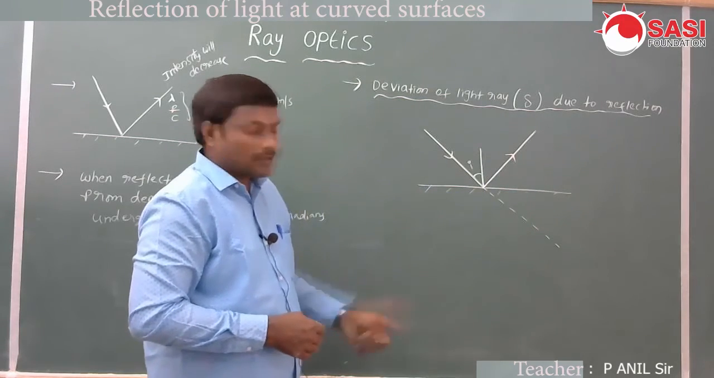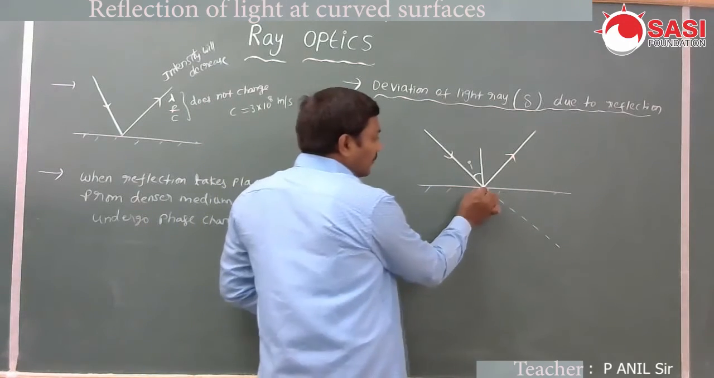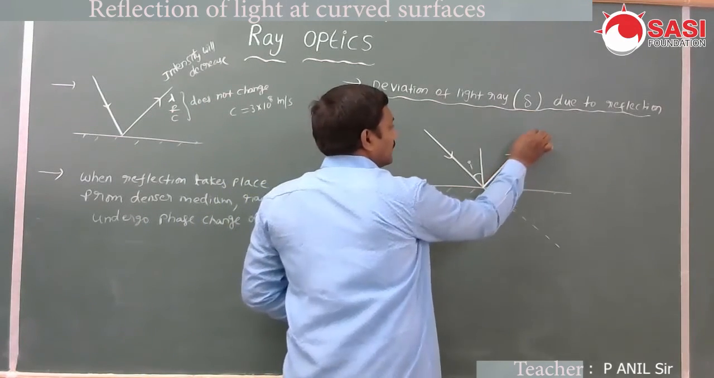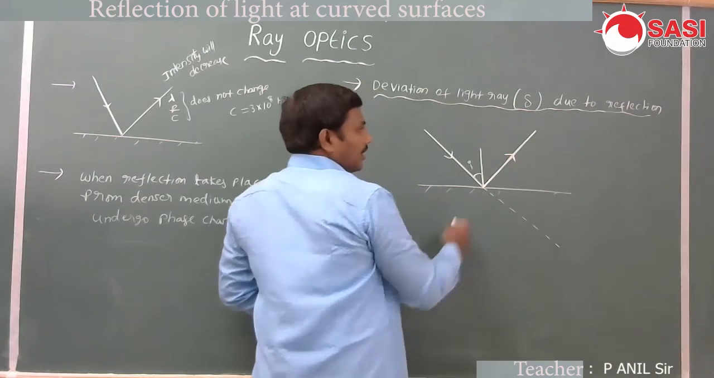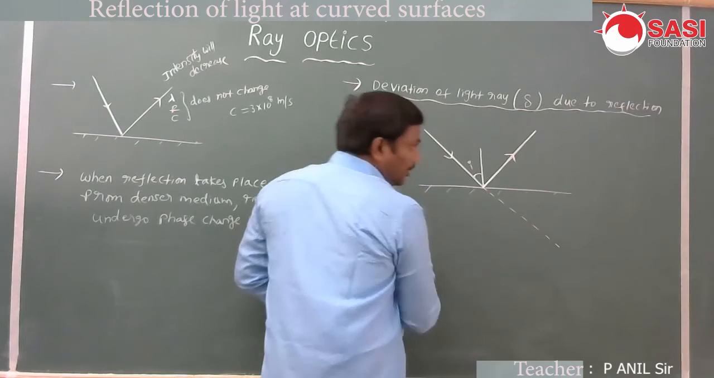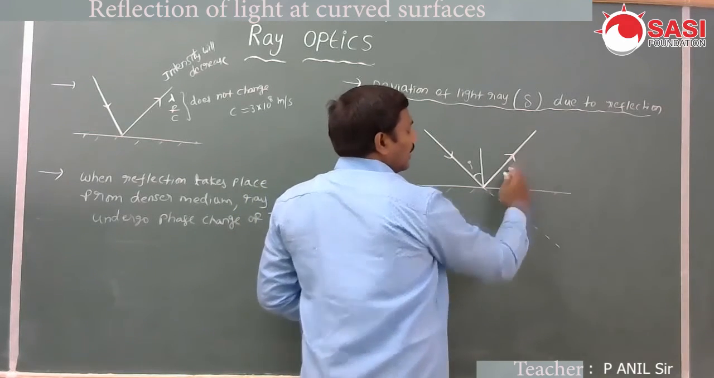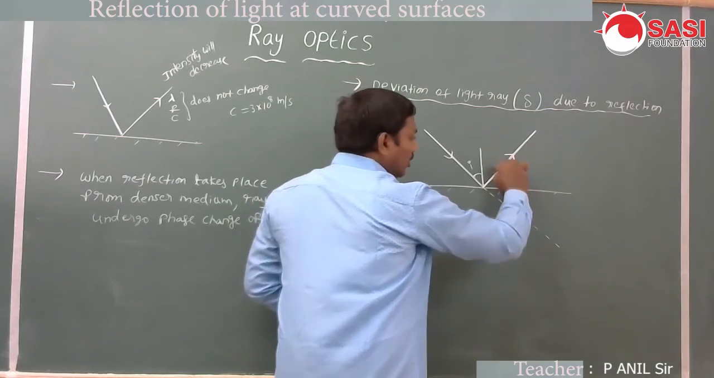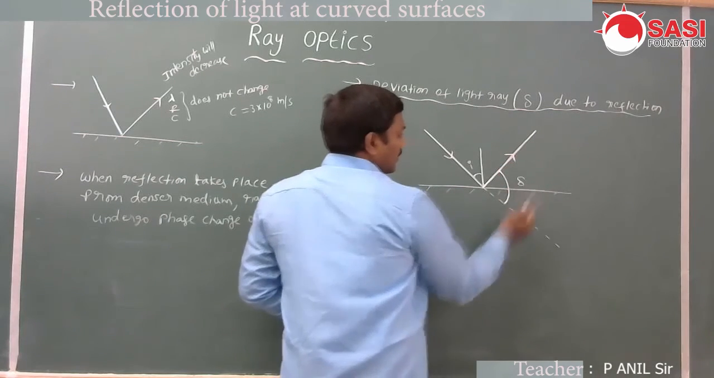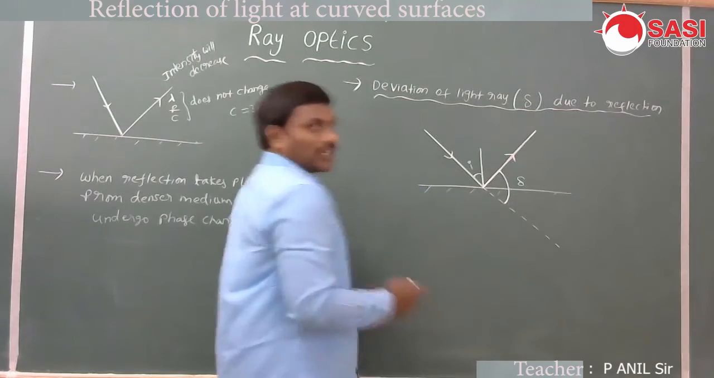But here there is a surface. Due to that surface, the light ray is reflected in this direction. This is the reflected ray. The light ray would have moved along the original path, but it is reflected along this path. This is called deviation. This is the final reflected path of the light ray.